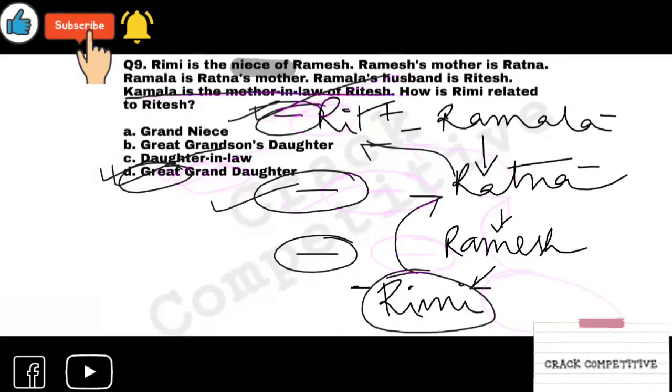Ramesh and Rimi have a relationship of niece. Ramesh's mother is Ratna, Ratna's mother is Ramala, Ramala's husband is Ritesh. So the relation between Ritesh and Rimi should be great granddaughter, nothing else. Daughter-in-law can't be possible. Great grandson's daughter is also not possible. Grandniece is also not possible. So great granddaughter is the right one. Moving to the next question, the last question, the ultimate question of this session.